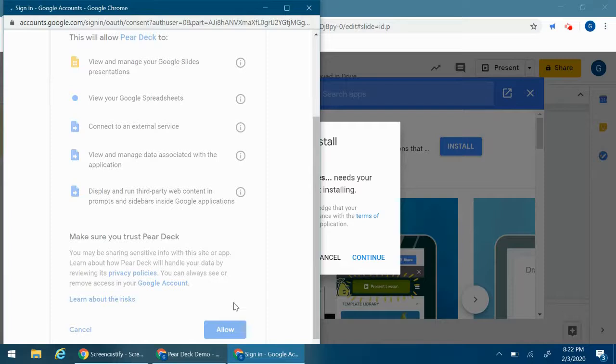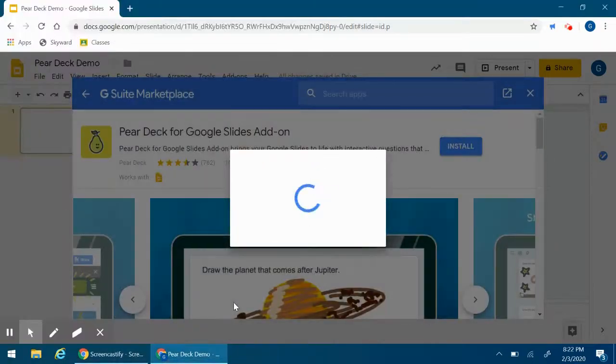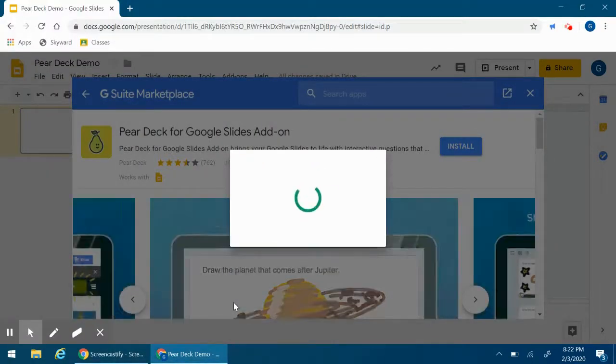It's important to note the students do not need to download Pear Deck. It just needs to be on the teacher laptop.